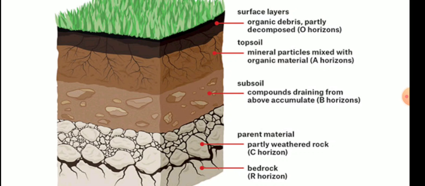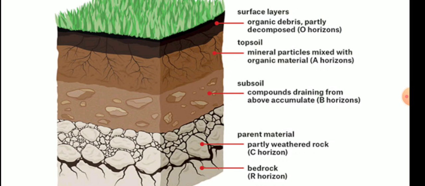You will see some cracks in the rocks, some kind of breaking rocks, small particles of rocks, and slowly and steadily they lead to the formation of the soil. Clear? So this is what I was telling you, that this is the diagram of a soil profile.